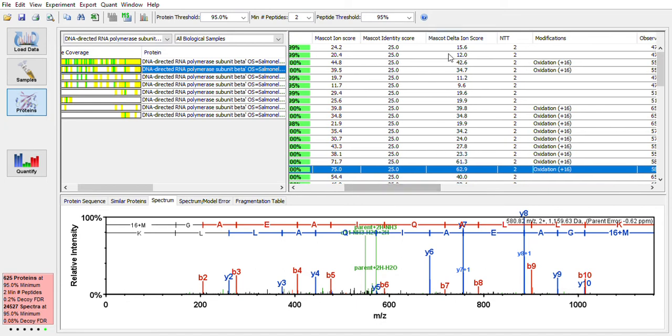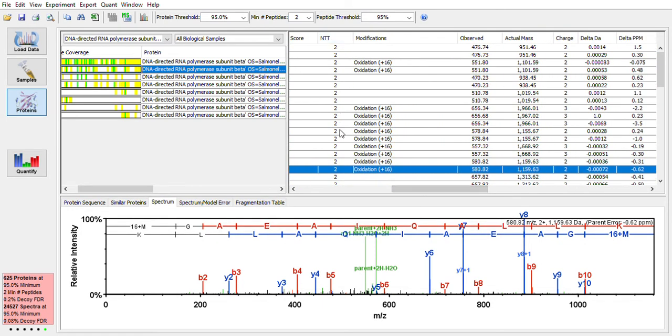This delta ion score is actually very diagnostic. So this tells us what is the delta in the score for the next highest scoring match. So this is telling us that the highest scoring match here was 24.2. The next highest scoring match was 15 lower than that. And so the higher this delta is, the better, the more confidence we have in our identification.